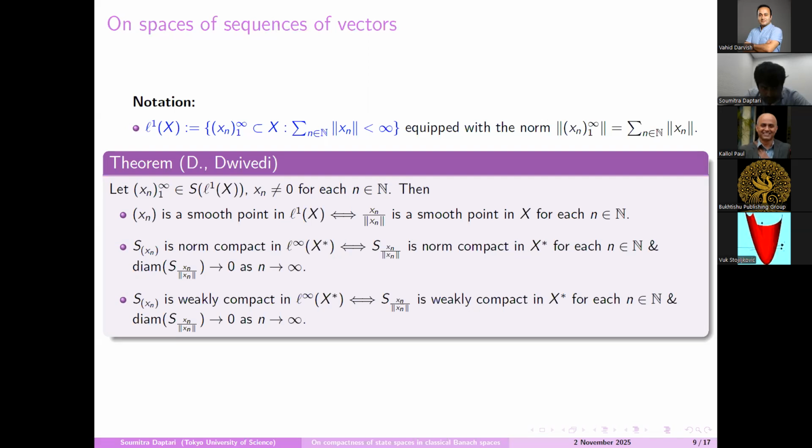First we consider a unit vector, the sequence x_n, whose every coordinate is non-zero. Then we can check that it is smooth if and only if it is coordinate wise smooth. Of course, we take normalization, we normalize the coordinate elements. And the state space at that sequence is norm compact if and only if it is coordinate wise norm compact, and this diameter goes to 0. And we have a similar situation in the weak compact case.